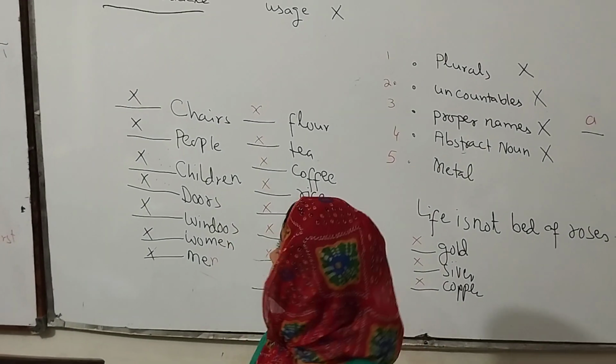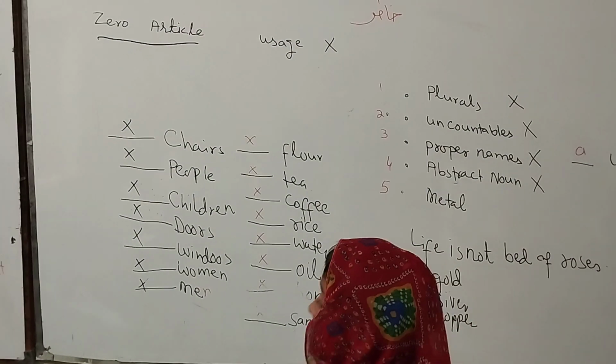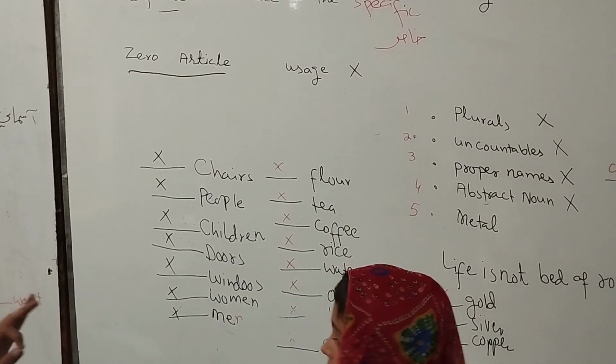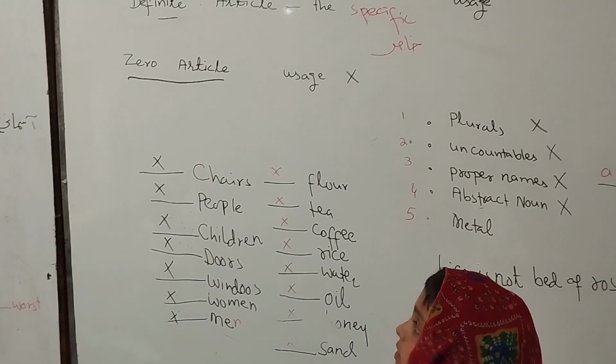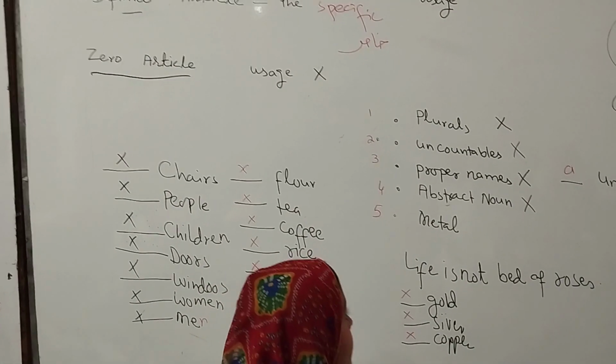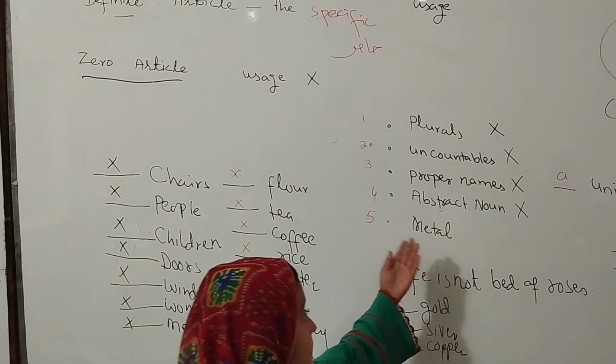And third, zero article is used with plural, uncountable, proper noun, abstract noun. Not used with plural, uncountable, proper names, abstract noun, material, metal.